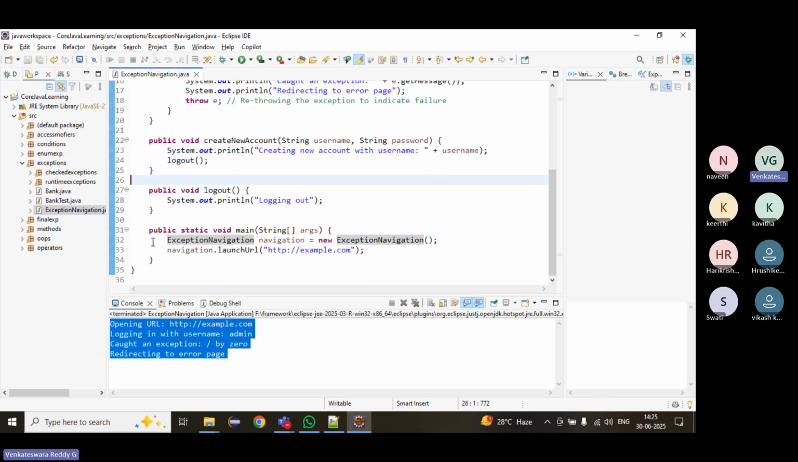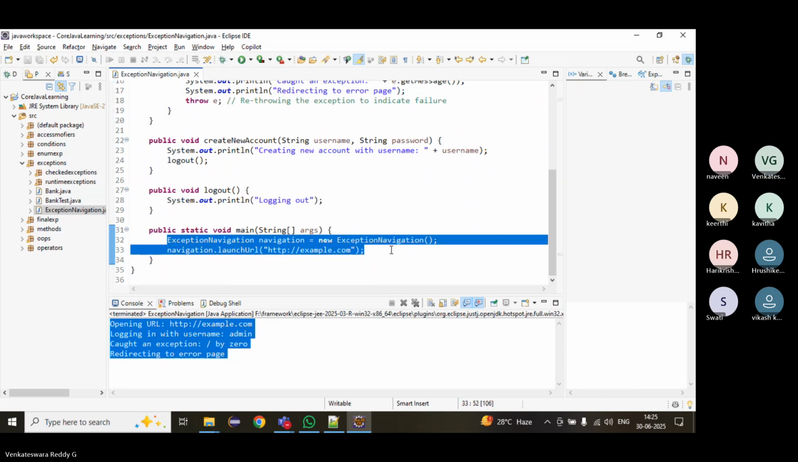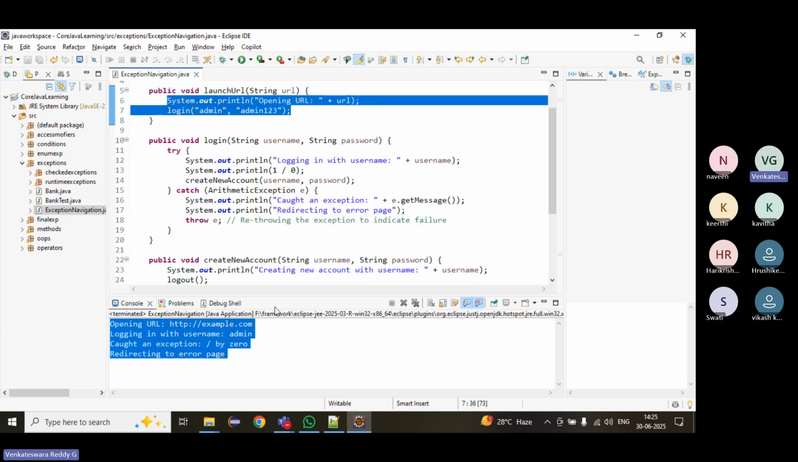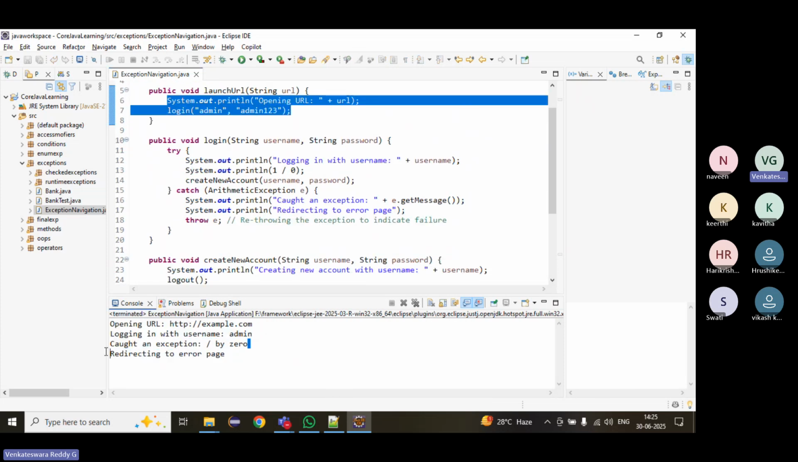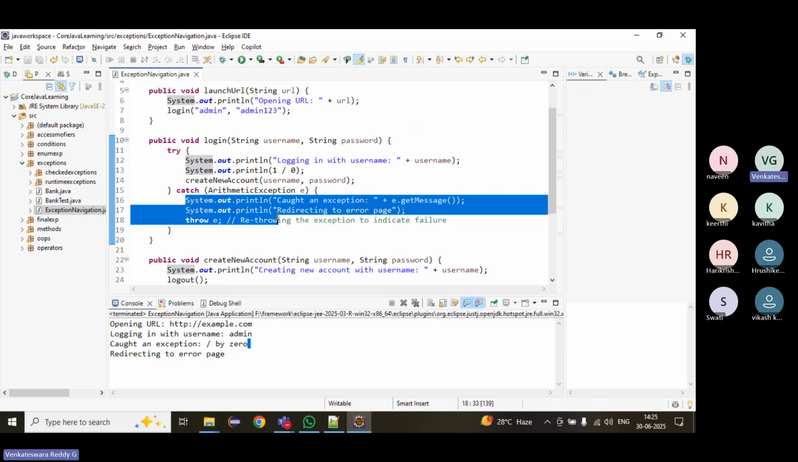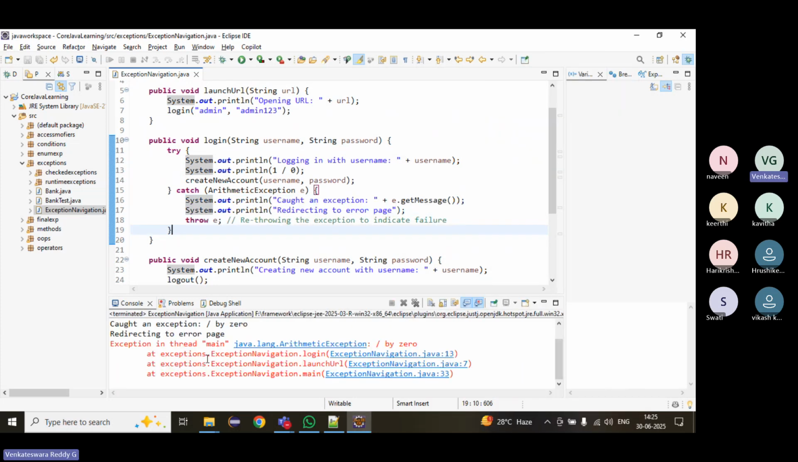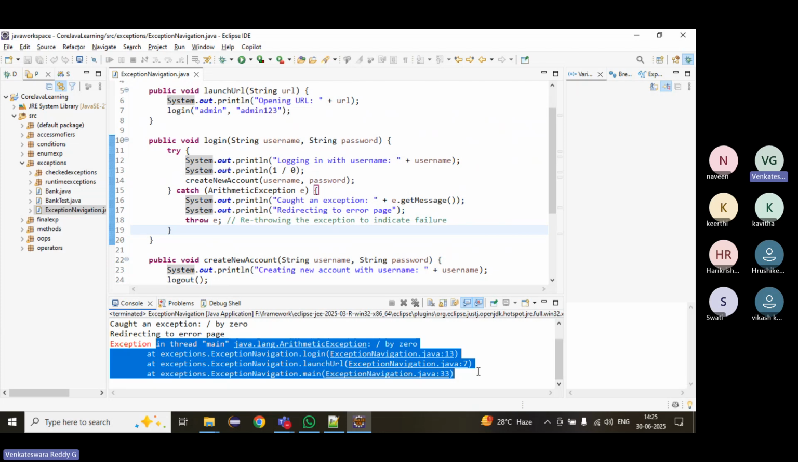Right now, the flow is: first it executed here, it printed the opening. Then we come to login. Inside login we got the error. Catch block is executed. Then we are rethrowing it. If you rethrow it, we will get this message again, and JVM will print this message. Exception flow is like this. It will go on like this.